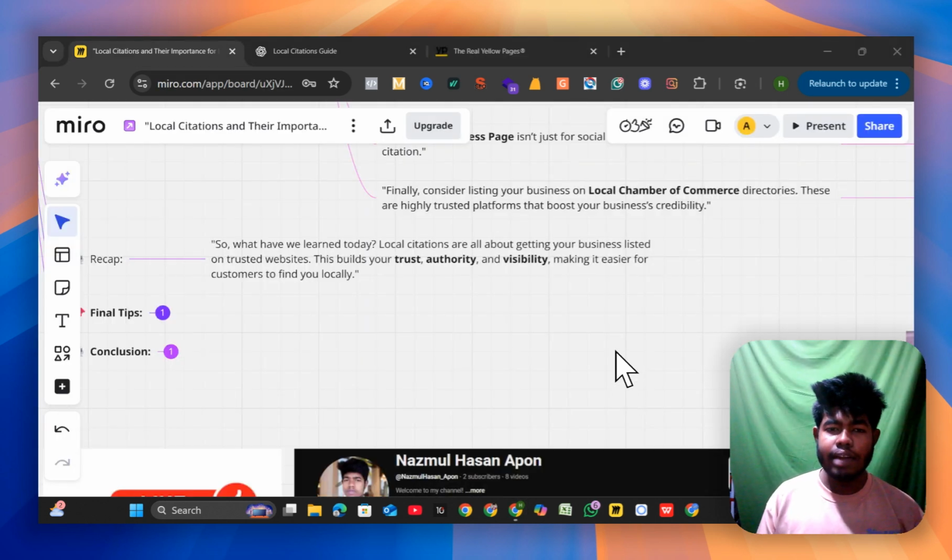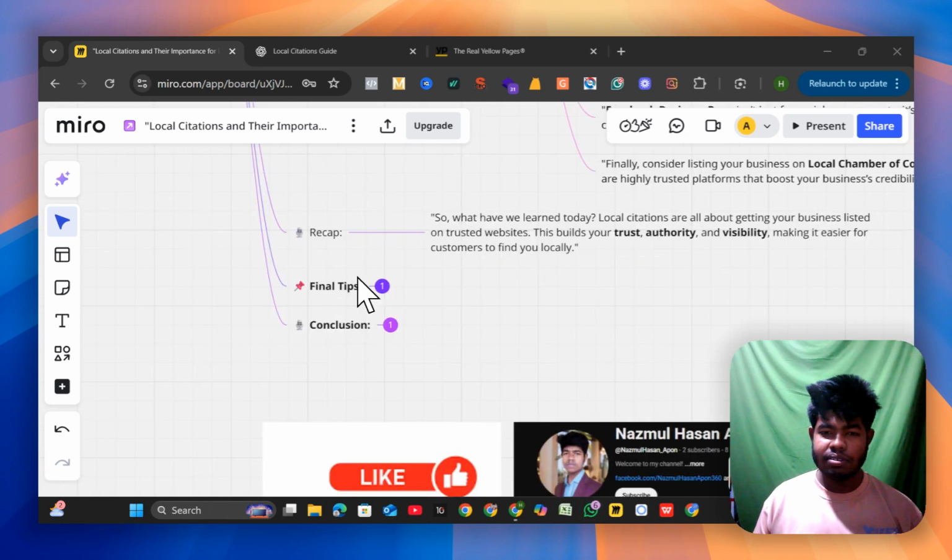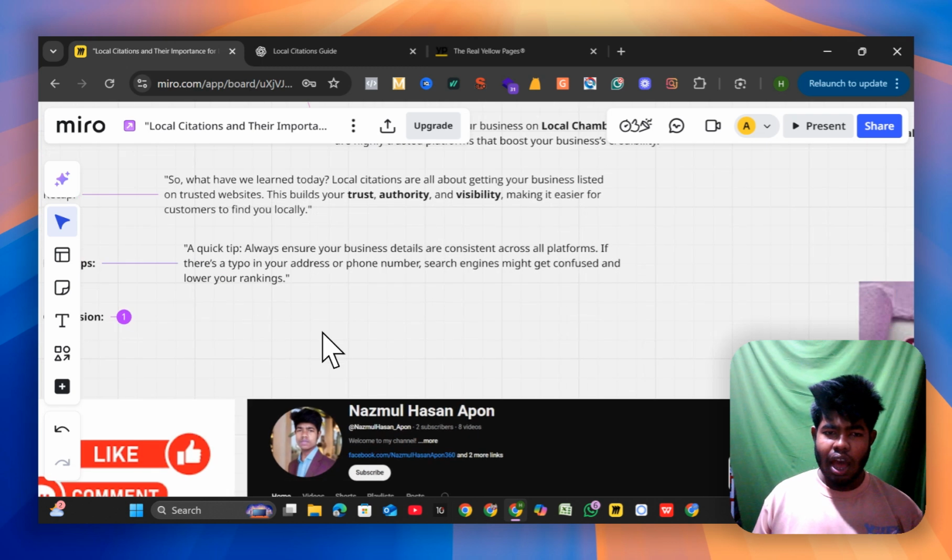So what have we learned today? Local citations are all about getting your business listed on trusted websites. This builds your trust, authority, and visibility, making it easier for customers to find you locally. Final tips. A quick tip: always ensure your business details are consistent across all platforms. If there's a typo in your address or phone number, search engines might get confused and lower your rankings.